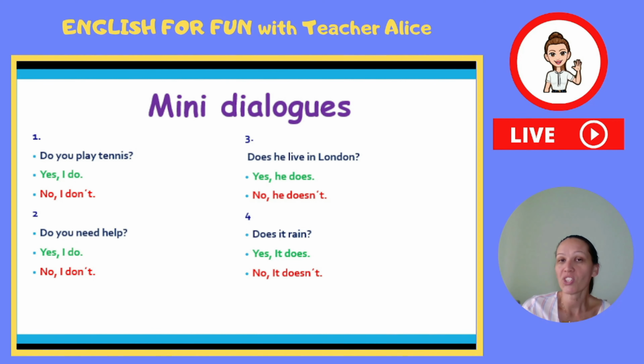Let's move on. And question number four, does it rain? As you can see, here we are talking about the weather. If it rains outside, so does it rain? Does it rain in London? And we can say, yes, it does, if it rains. And if it doesn't rain, so we say, no, it doesn't. So, does it rain? Yes, it does. Or, no, it doesn't.